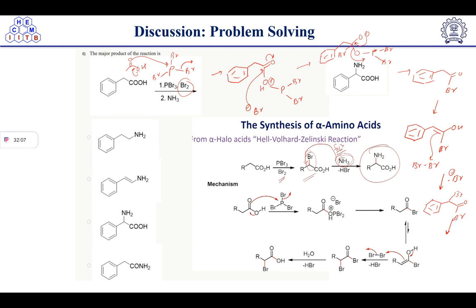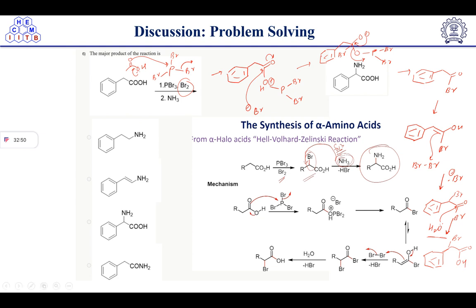After getting this intermediate, we have water in the reaction, H2O, and water will attack on this carbonyl center because acid bromides are unstable intermediates, so it will never remain in acid bromide form. It will get quenched. Okay, because water will be there in the atmosphere, and if a slightly inert condition is not maintained, water is there, it will attack the acid bromide because it's a highly reactive center. So we will get here acid, and here we have bromide, right? It will remain as it is, but here we will get acid.